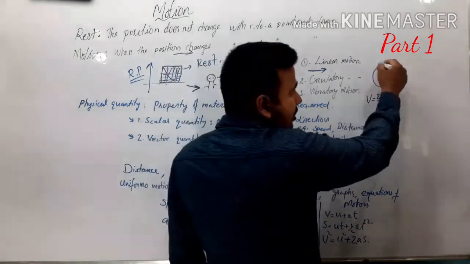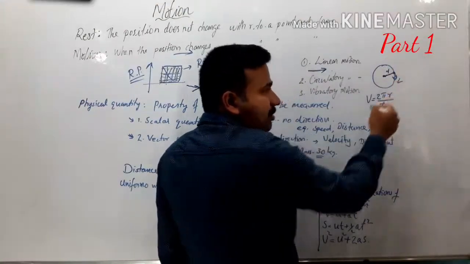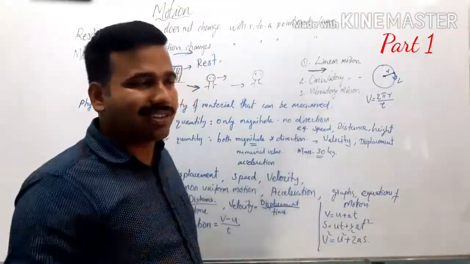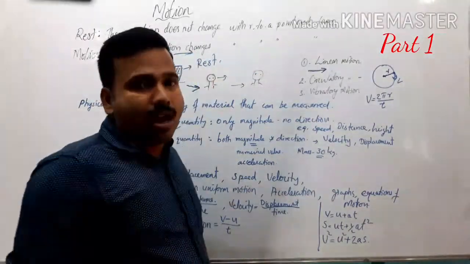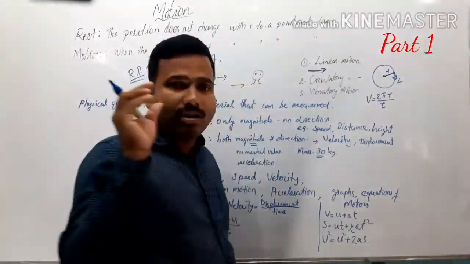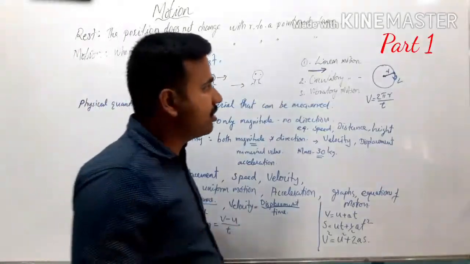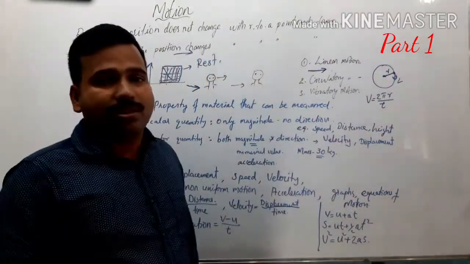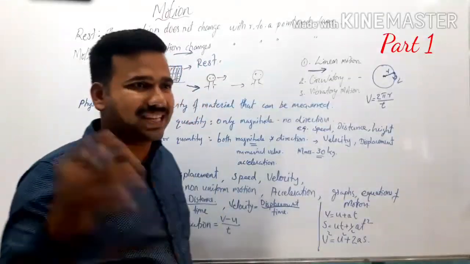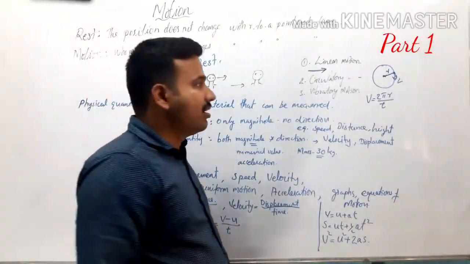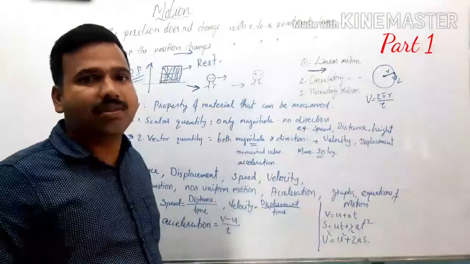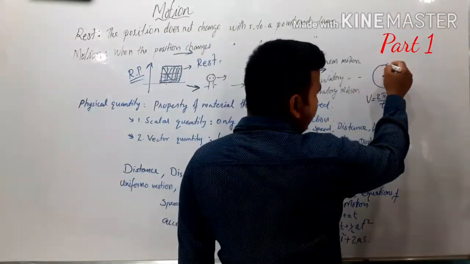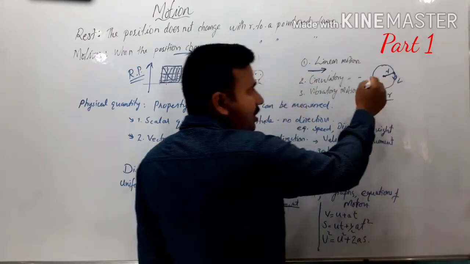If you take a ball and tie it with a small thread and rotate it above your head, that particular object will execute circular motion. This movement is known as circulatory motion. We can say satellites revolving around Earth or the motion of the second hand of a clock, these are all examples of circulatory motion.